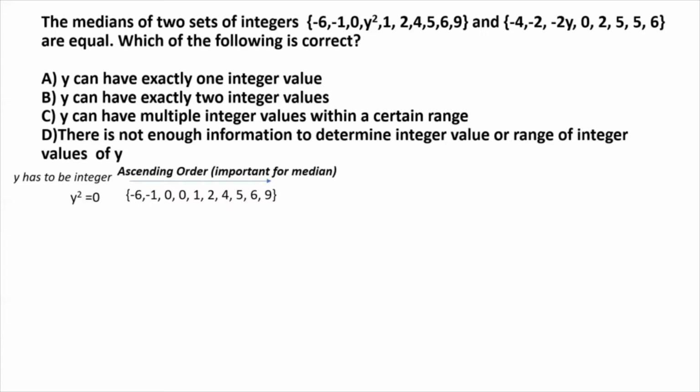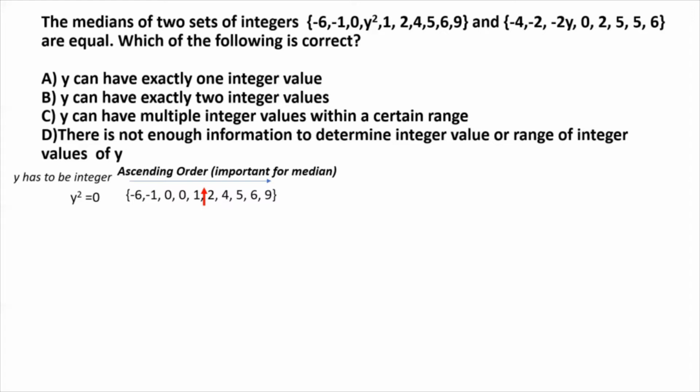Once you do that, it becomes easy to find the median, because you look right at the middle value. In this case, there are 10 elements, and the middle value will be somewhere here. We don't have to calculate yet what the median is, as long as we visually note where it is. And it's between 1 and 2.